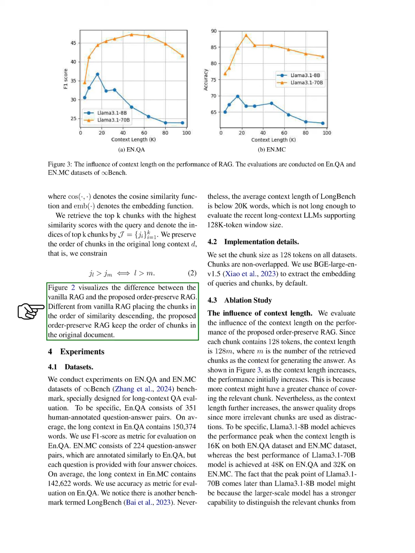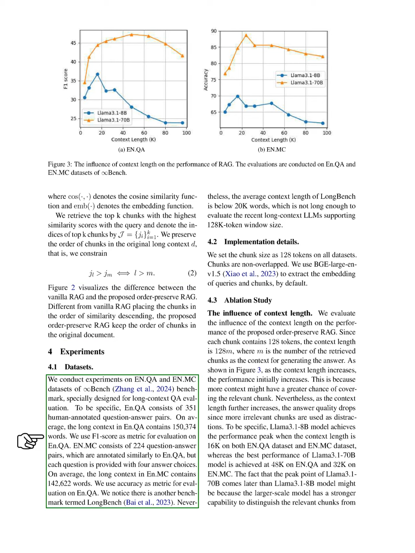Section: Experiments. In this section, we conduct experiments using the NQA and NMC datasets from the Infinity Bench benchmark, which is specifically designed for evaluating long context question answering. The NQA dataset includes 351 human annotated question-answer pairs, with an average long context of 150,374 words. We evaluate this dataset using the F1 score.